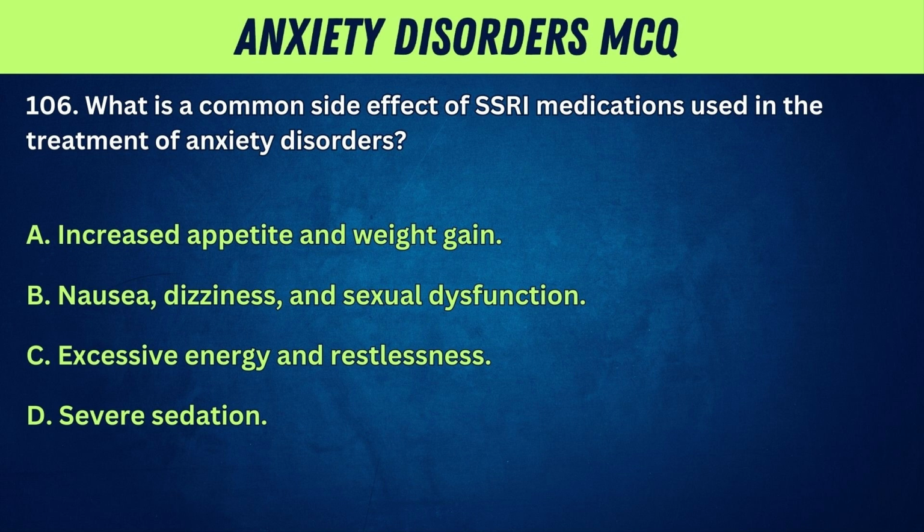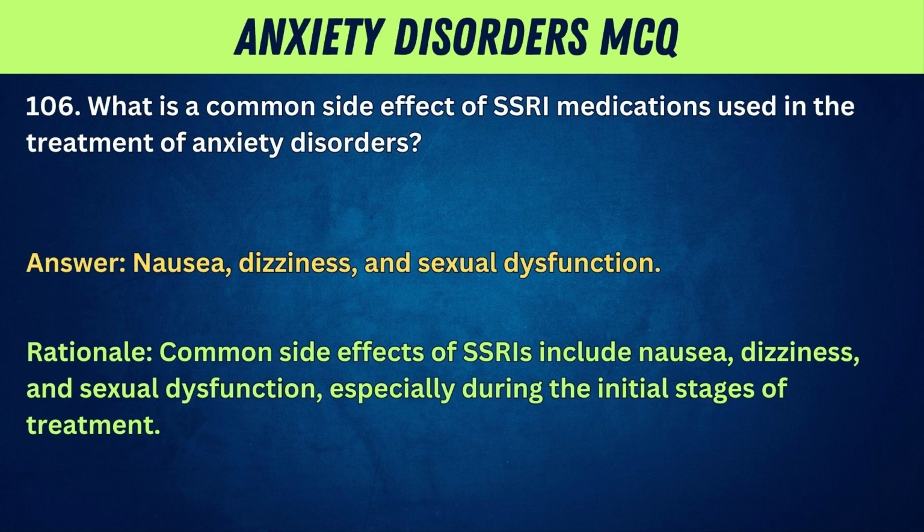B. Nausea, dizziness, and sexual dysfunction. C. Excessive energy and restlessness. D. Severe sedation. Answer: nausea, dizziness, and sexual dysfunction. Rationale: common side effects of SSRIs include nausea, dizziness, and sexual dysfunction, especially during the initial stages of treatment.